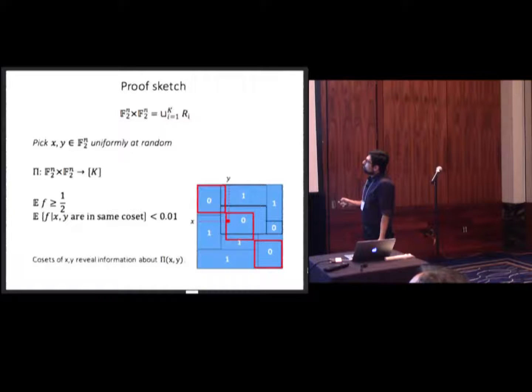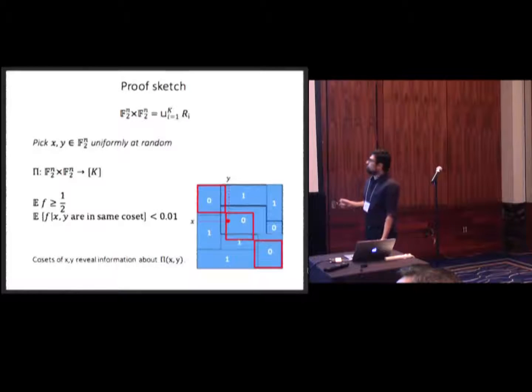I want to emphasize that when we find a subspace V inside F2 to the n where our average was low, that immediately implies V times V has a low average. That means V plus W times V plus W has the same thing, because V plus W plus V plus W is just V.